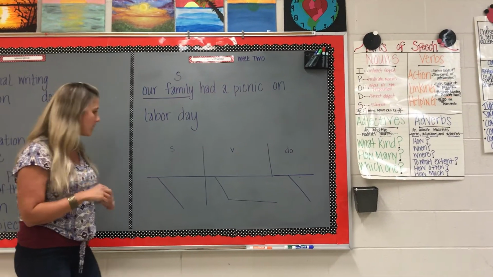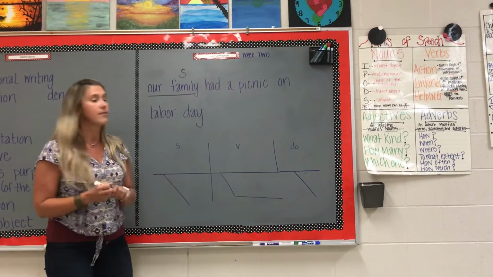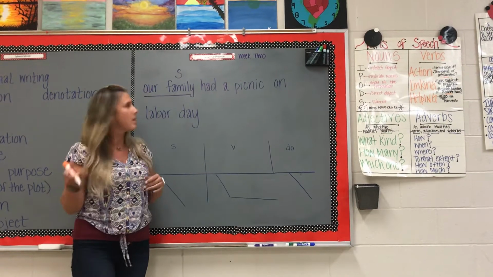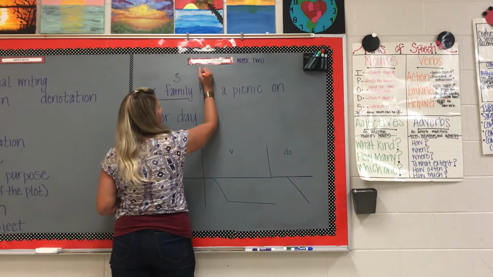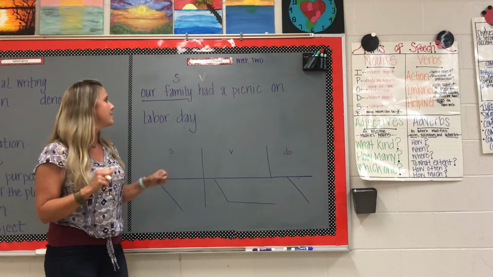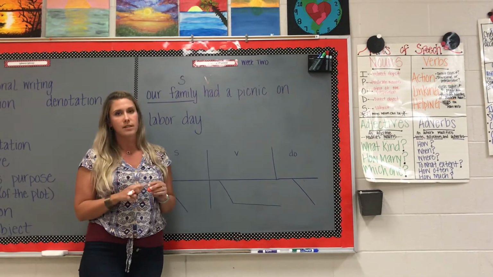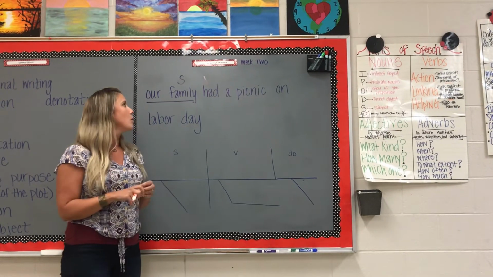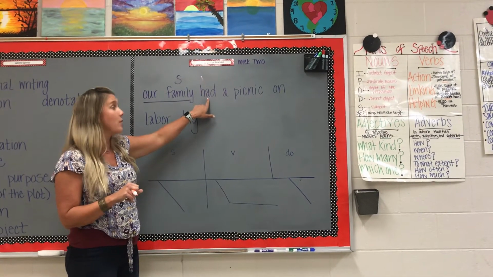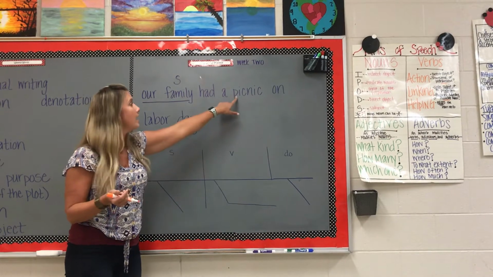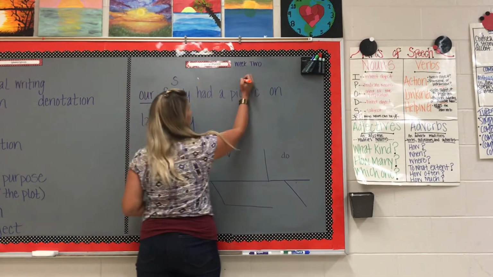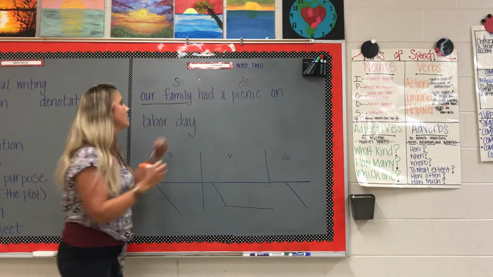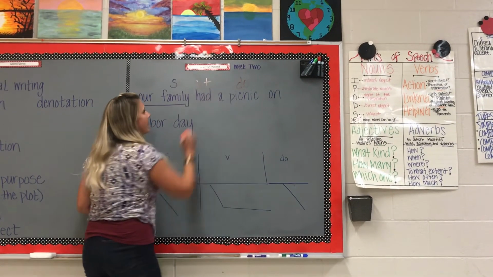The second thing that we need to do is label our verb. And if it was a verb for part 1, it's a verb for part 2. And our verb is had. We now need to look to see if we have a direct object in order to label it as being transitive or intransitive. So we ask ourselves, had what? What do we have? A picnic. So there's our direct object. And since we do have a direct object, we know that our verb is transitive.